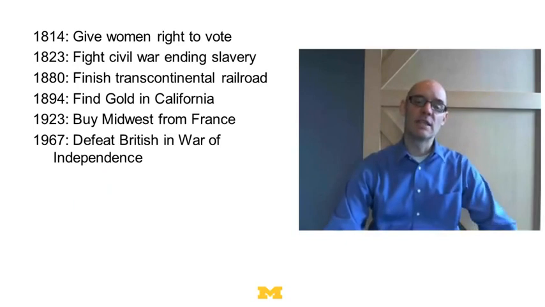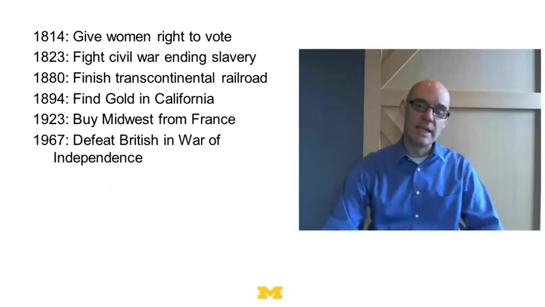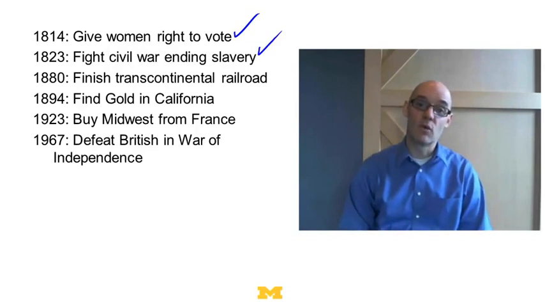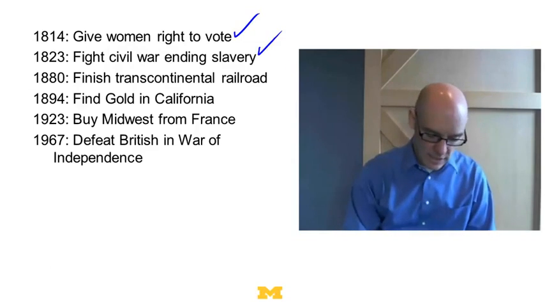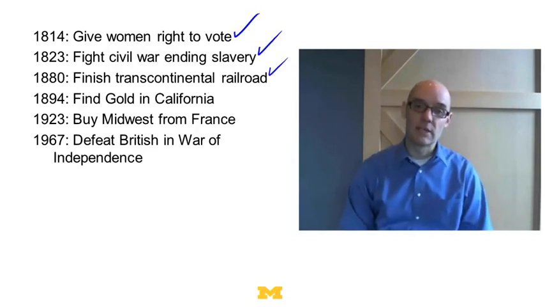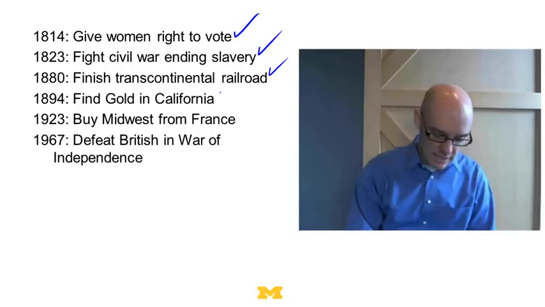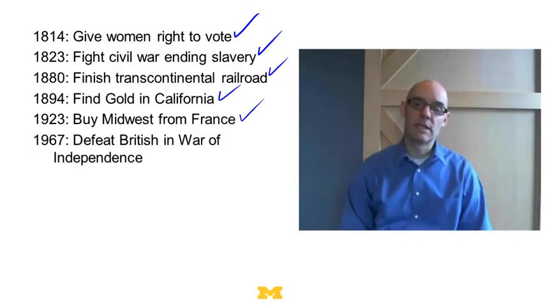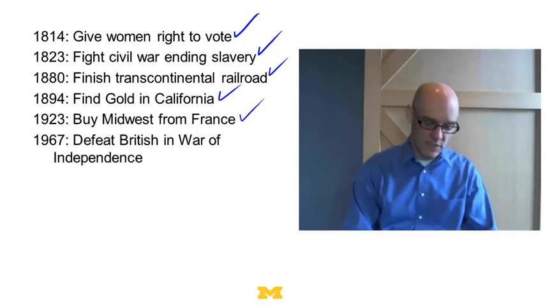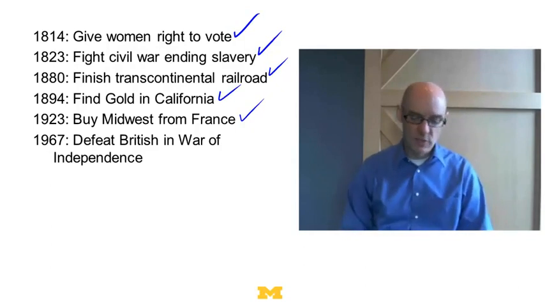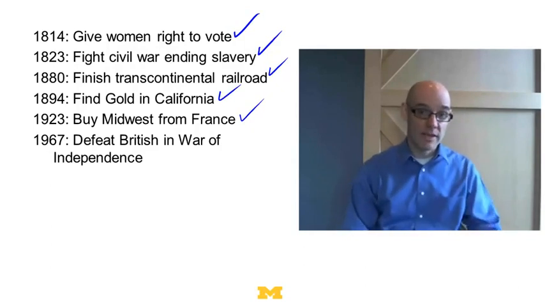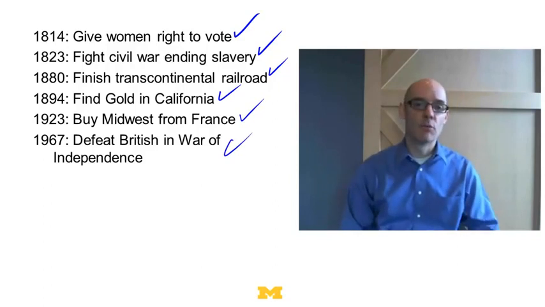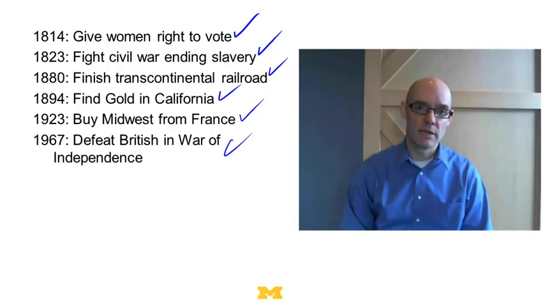So let's suppose that this was what American history looked like. That in 1814 we gave women the right to vote. And then in 1823 we had a civil war to get rid of slavery. In 1880 we finished the Transcontinental Railroad across the United States. In 1894 we find gold in California. In 1923 we decide to buy the Midwest from France. So previously, when we put this Transcontinental Railroad through, we had to negotiate with France to put it through what later became the Louisiana Purchase. And then in 1967 we have a brutal war with England for independence.